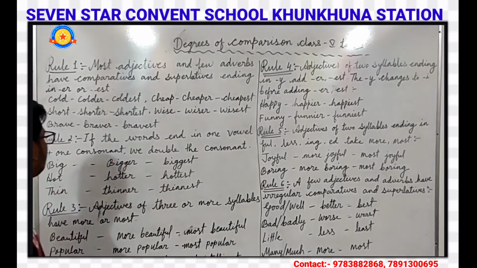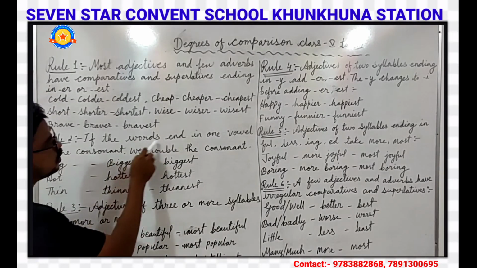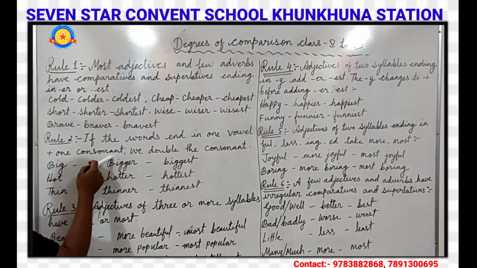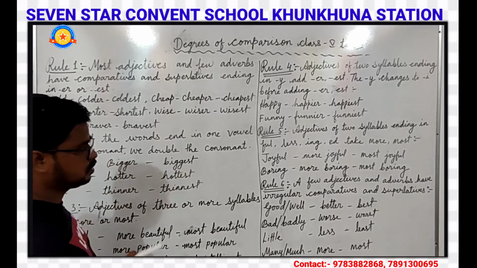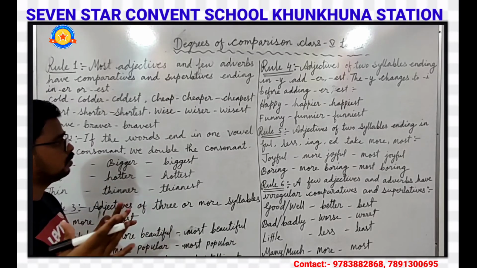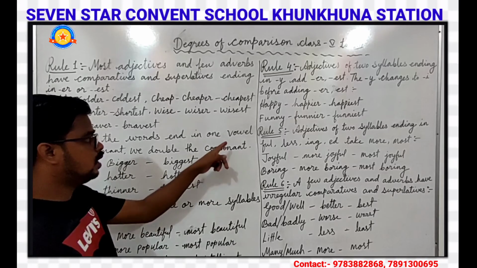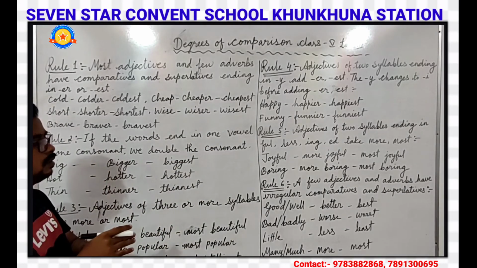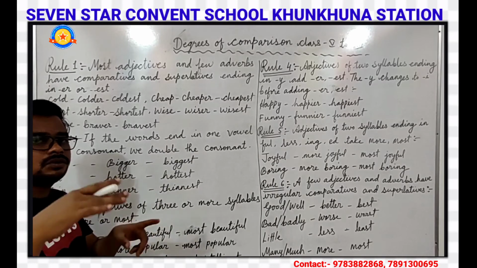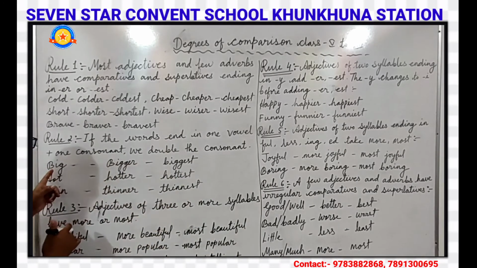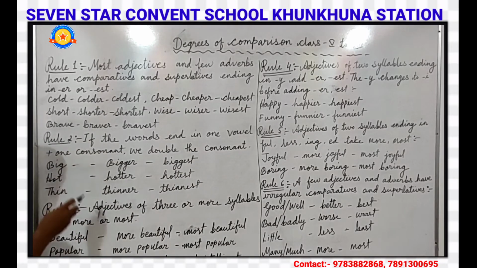So these are the adjectives and adverbs which take er and est to form comparative and superlative degrees. Rule number 2: if the words end in one vowel plus one consonant, we double the consonant. If any words end with one vowel plus one consonant, then we have to double the consonant. Here, example: big.